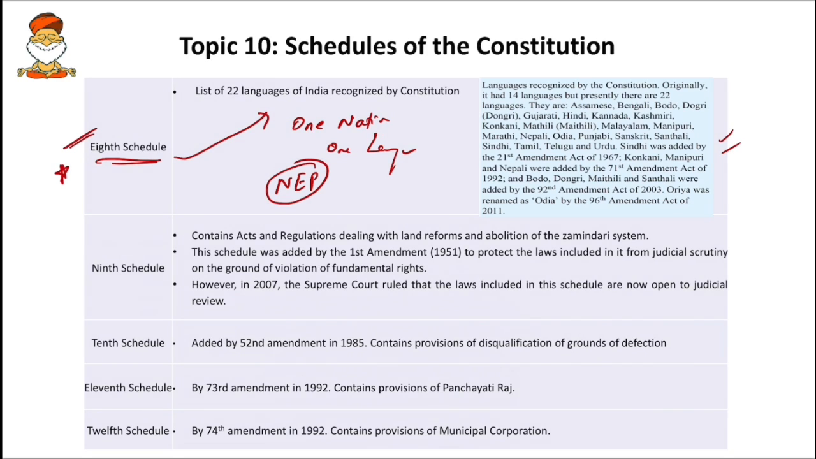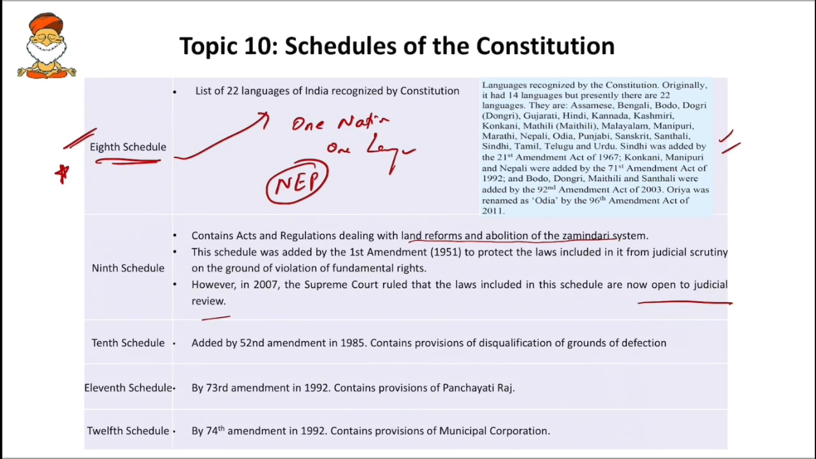Next, the 9th schedule. It deals with certain acts and regulations dealing with land reforms and abolition of the zamindari system. Initially the 9th schedule was intended to protect the laws added to it from judicial scrutiny, but right now the Supreme Court has ruled that laws included in this schedule are open to judicial review. Remember this, there was already a question UPSC asked on this.